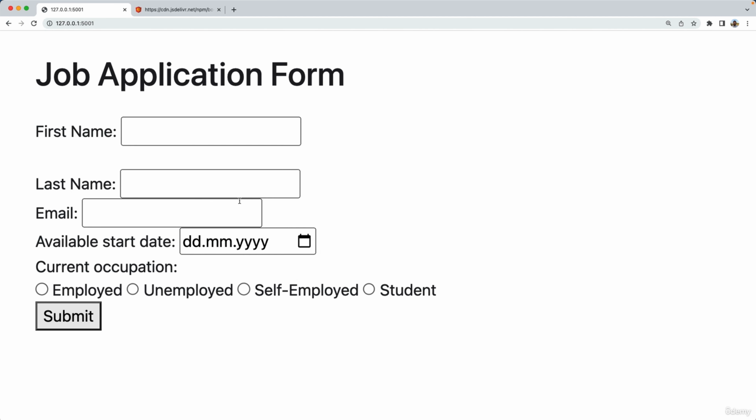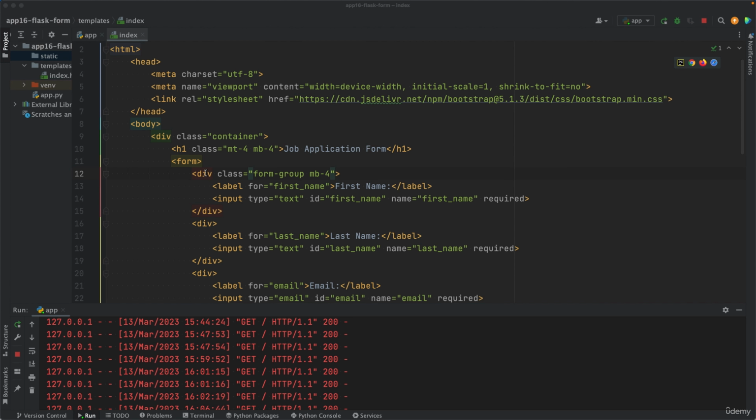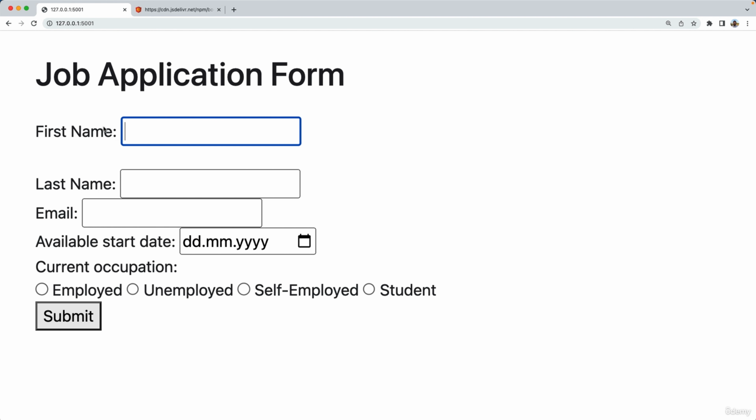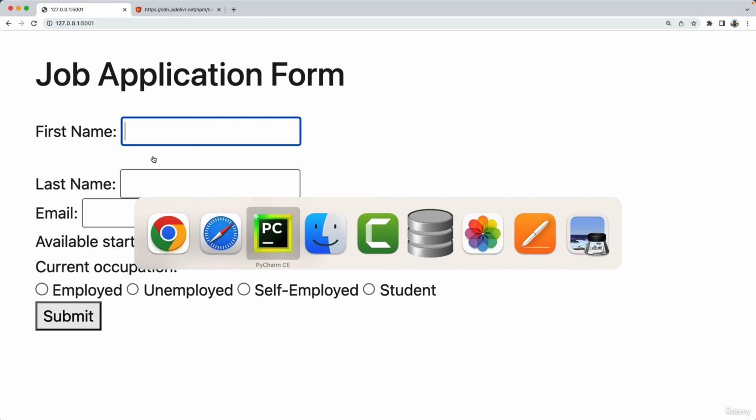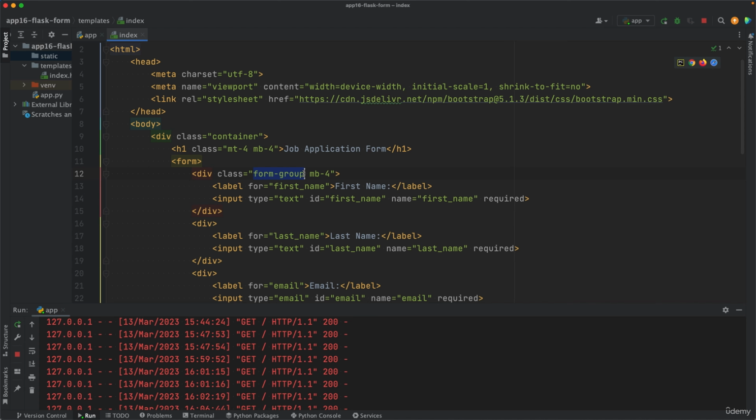Let's refresh the page. This is what we've got. We've got some spacing under the first name, right? We just changed the div of the first element, which is the first name, this one here. So we added some margin at the bottom. MB means margin bottom. And this here is also a Bootstrap class, which specifies some other styling for group elements.